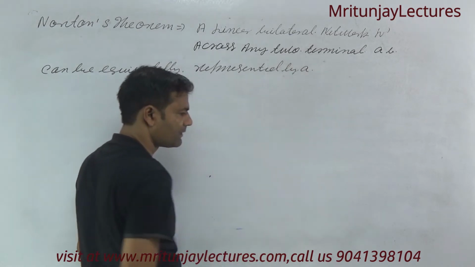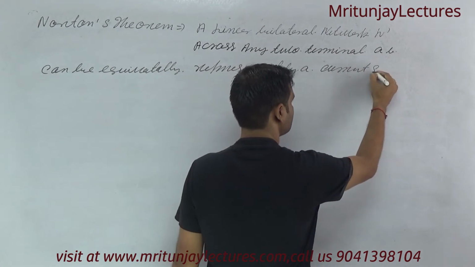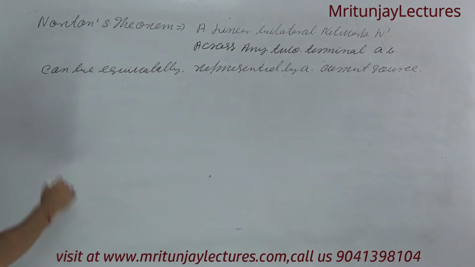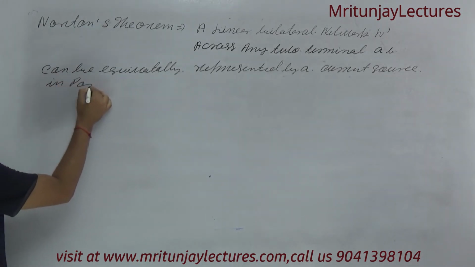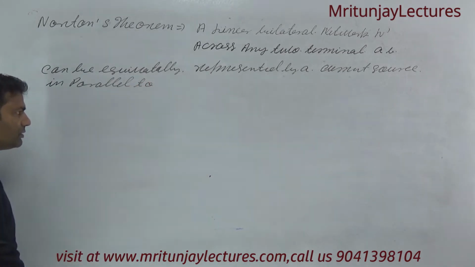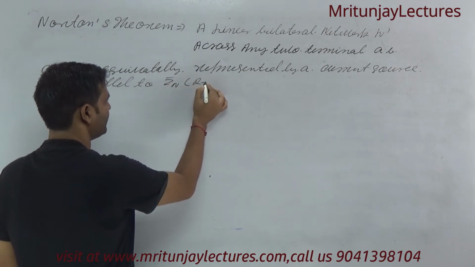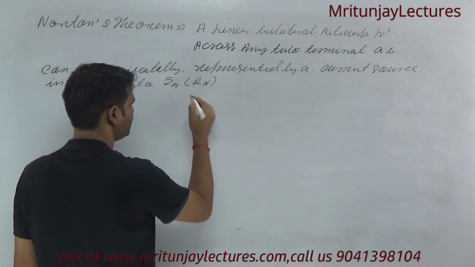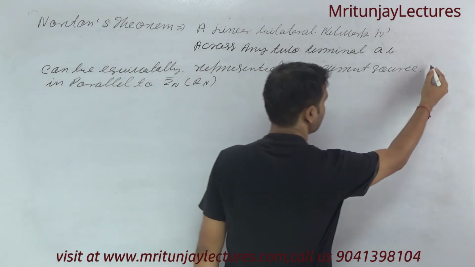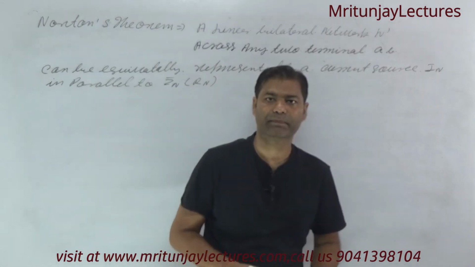a current source in parallel to Zn. Corresponding to DC, that is RN, otherwise ZN. Current source IN. Okay? Clear? What is the meaning of this one?